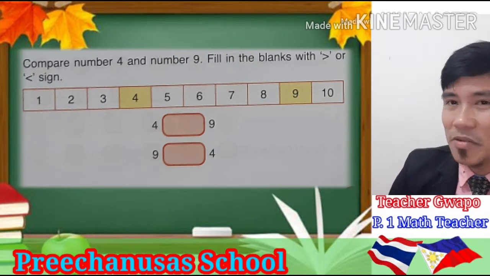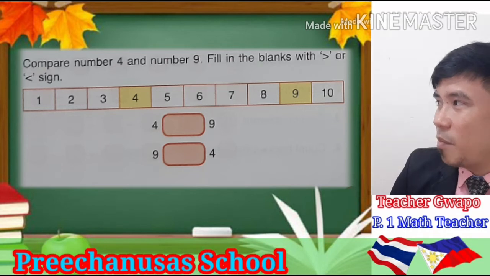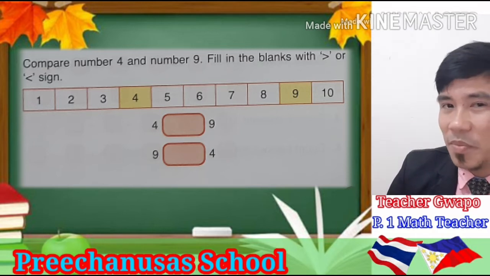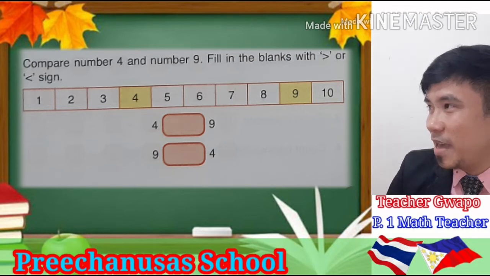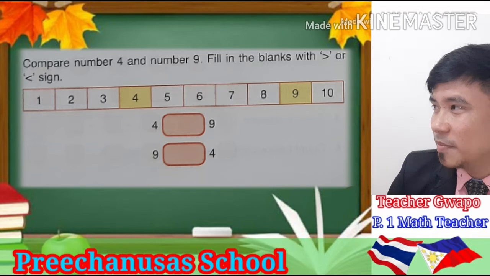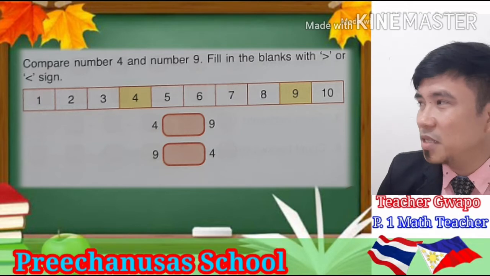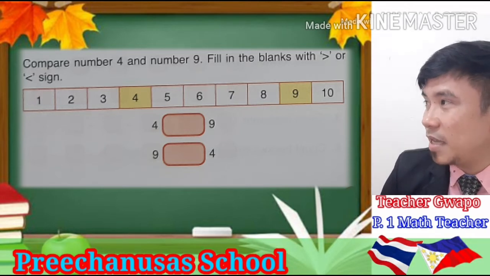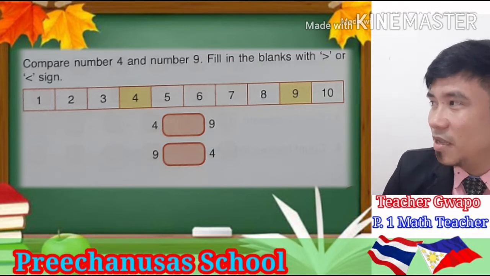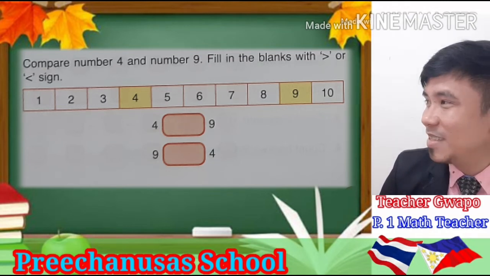Now you can see here the graph that the numbers are from 1 to 10, right? So now compare the number 4 and number 9 and then fill in the blanks with these symbols, greater than or smaller than. So this is greater than and this is smaller than. So 4 and 9. Let's try to answer first the first box here. 4 and 9. 4 is blank than 9. Just write the symbol. So 4 is smaller than 9.